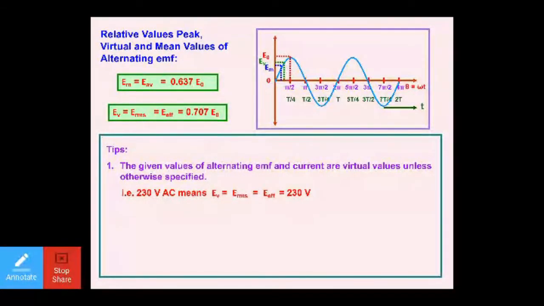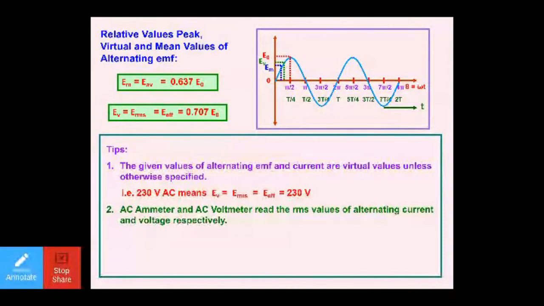So if in the question this value is not mentioned and they simply write ERMS or EV, then you'll have to take it as 230, right? And if 230 is given in the question, you'll have to understand that this value is EV or ERMS, right?